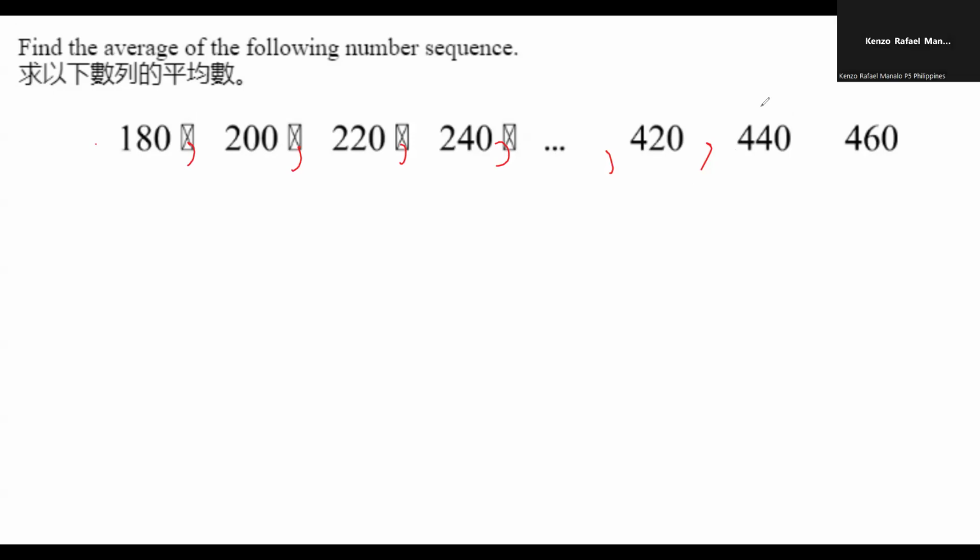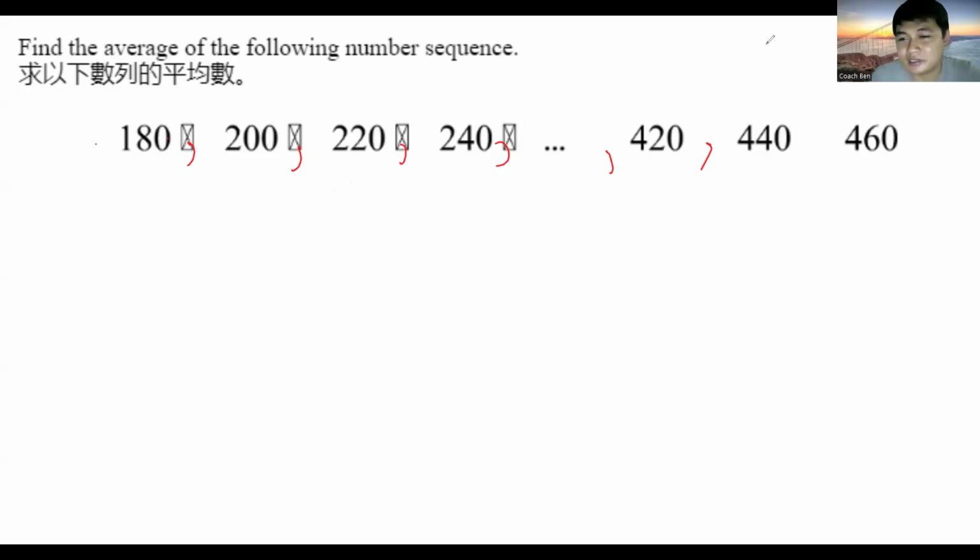Okay, Kenzo is raising his hand. Kenzo, do you want to answer? Yes po. Okay, go ahead. 320. Okay, very good. It's 320. So how did you get 320? Is it me, teacher?